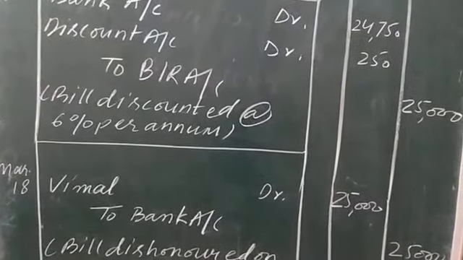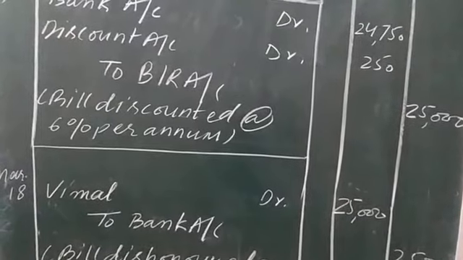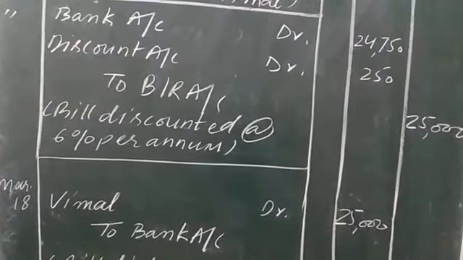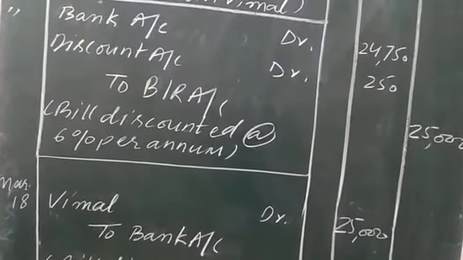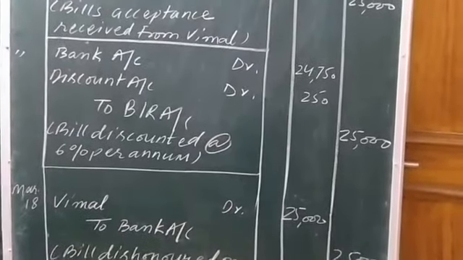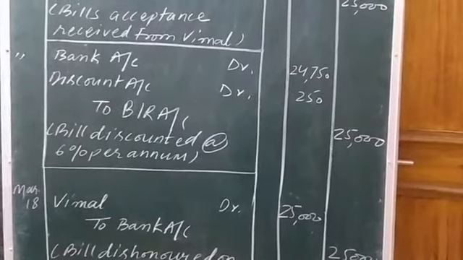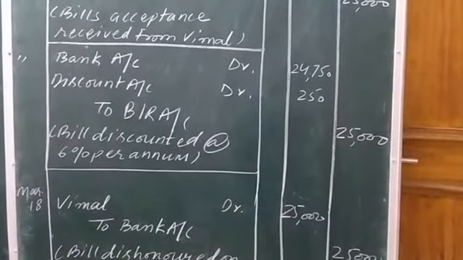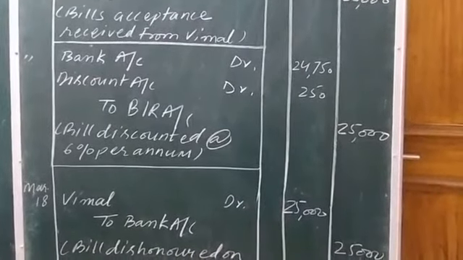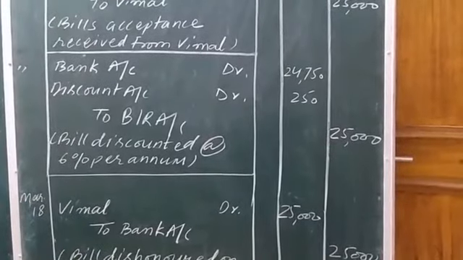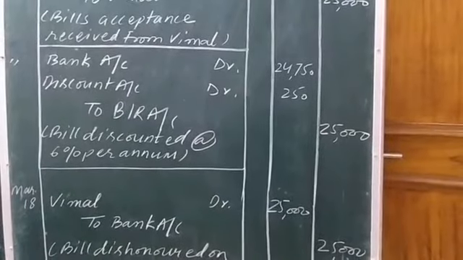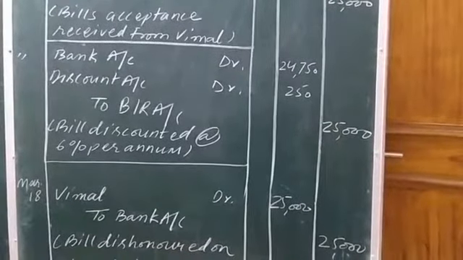Furthermore, the seller Kamal will now reach his debtor Vimal for receiving the payment. So Vimal, the debtor, will again increase, because the bill receivable is now of no use as its payment was not honored by the drawee Vimal.